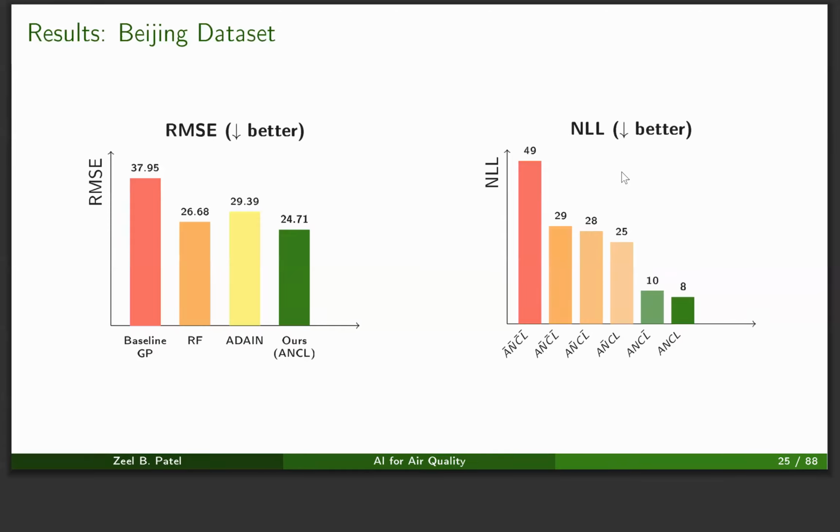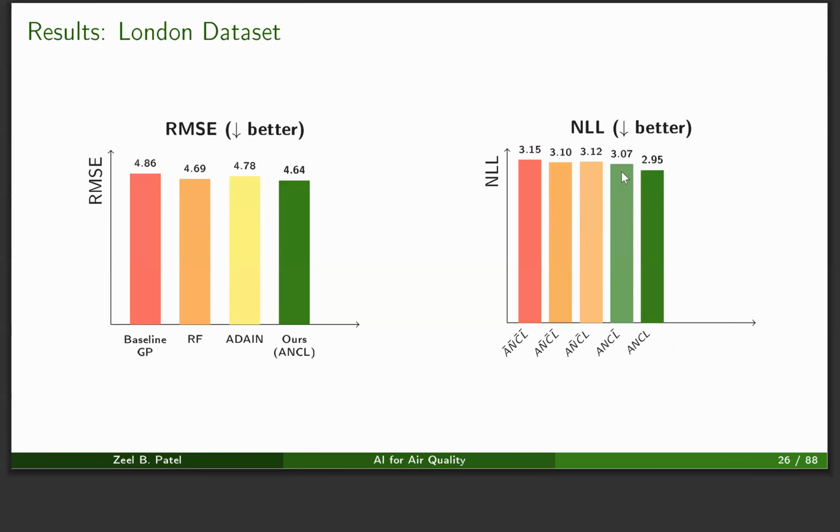Now, looking at this figure, we see that our method ANCL achieves the best RMSE among all the other methods. And when we look at the ablations, we see that as we enable more and more components of the proposed method, we see better and better NLL. And at the end, when we enable the full ANCL configuration, we see the best NLL here. The same behavior is visible in the London dataset as well, but the variability is not much because the dataset itself has low variability.